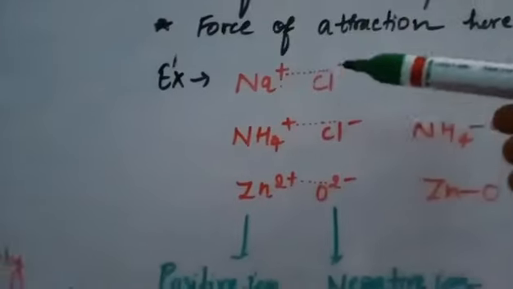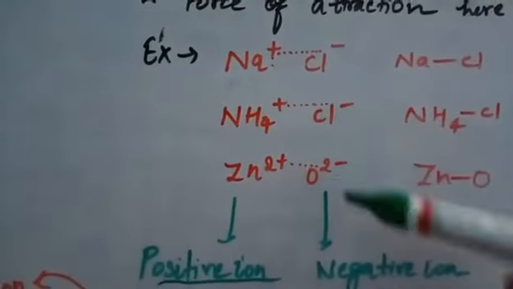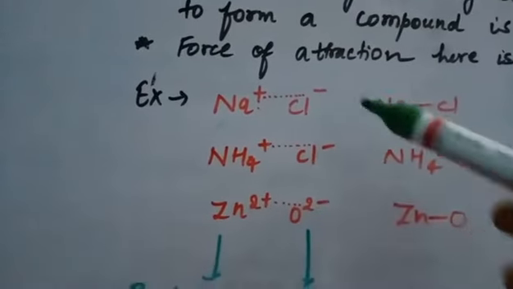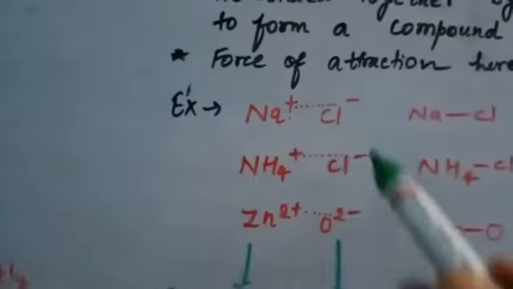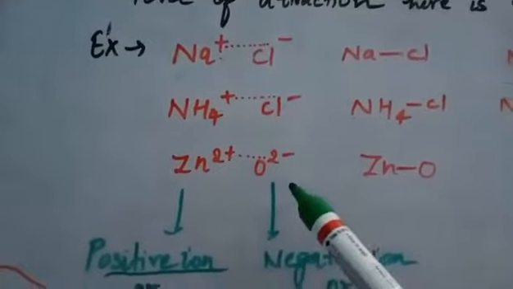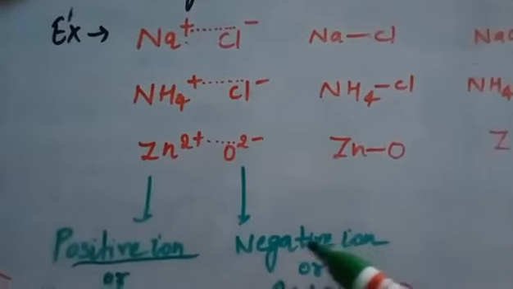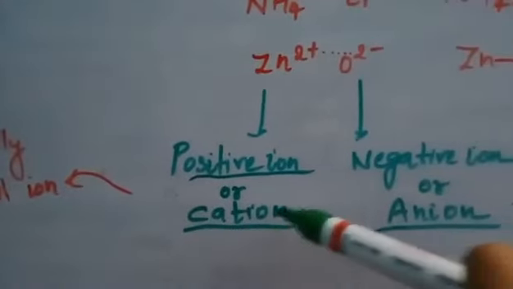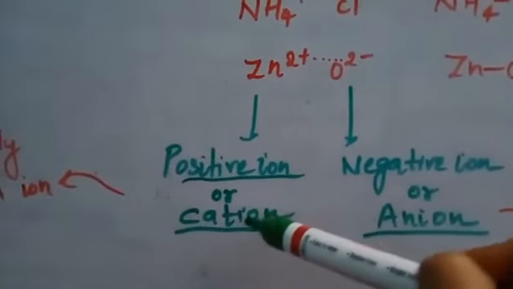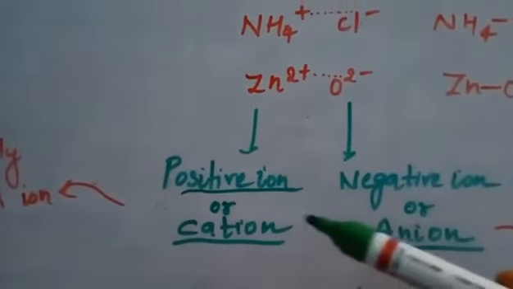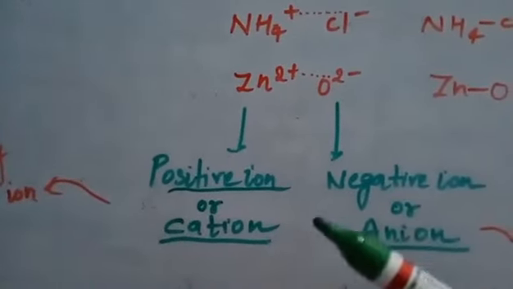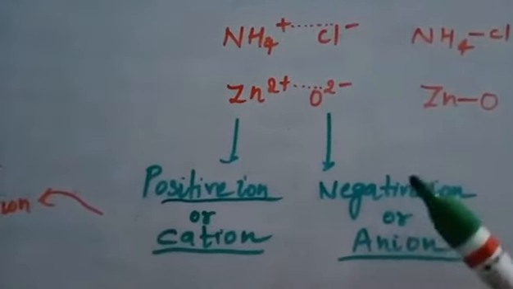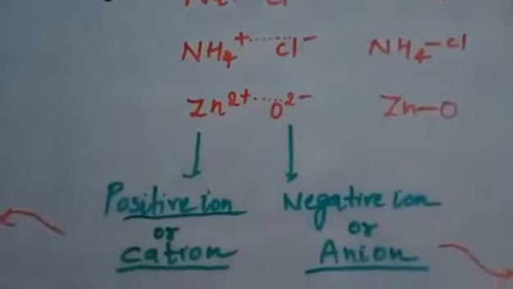Similarly, we have the chloride and oxygen ions, which have a net negative charge on them. So they are called negative ions or anions. We can see that an ionic compound is the result of a cation and an anion. When a cation and an anion are brought together, an electrostatic force of attraction forms between them, resulting in the formation of an ionic compound.